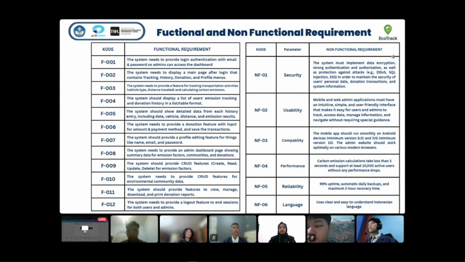Security: the system must implement data encryption. Second is usability. The mobile and web admin applications must have an intuitive, simple, and user-friendly interface. Third is compatibility. The mobile app should run smoothly on Android devices. The admin website should work optimally on various modern browsers. Fourth, performance. Carbon emission calculation takes less than 3 seconds. And fifth is reliability, 99% uptime and automatic daily backups. Sixth, language, uses clear and easy to understand Indonesian language.